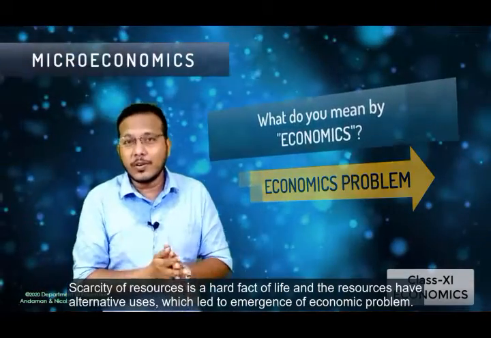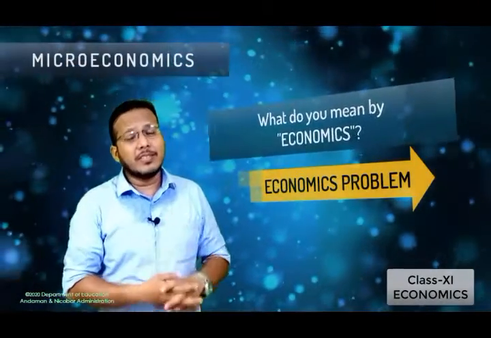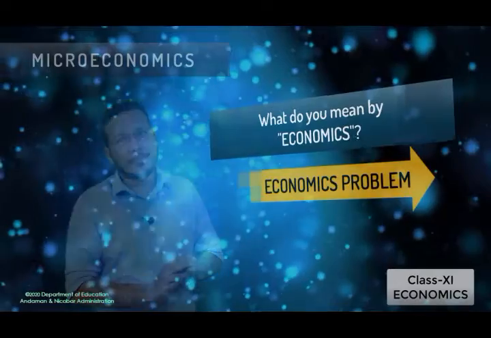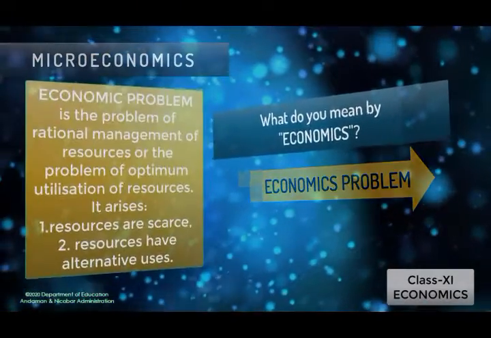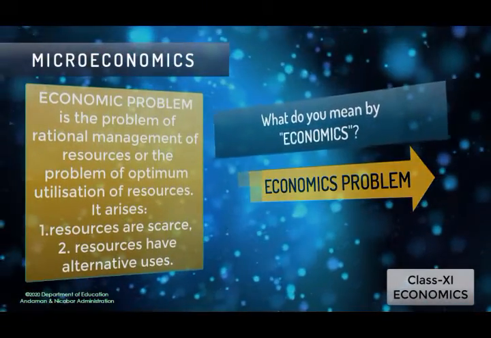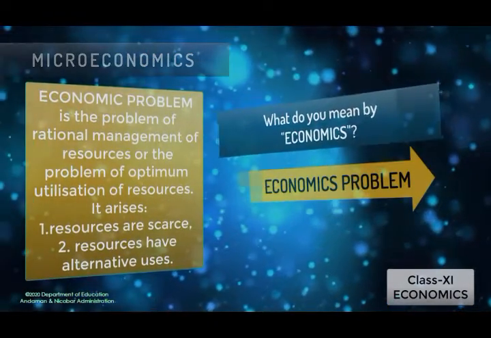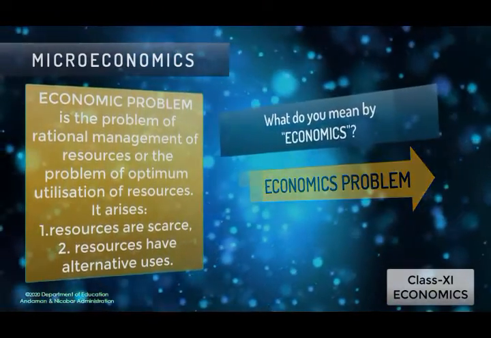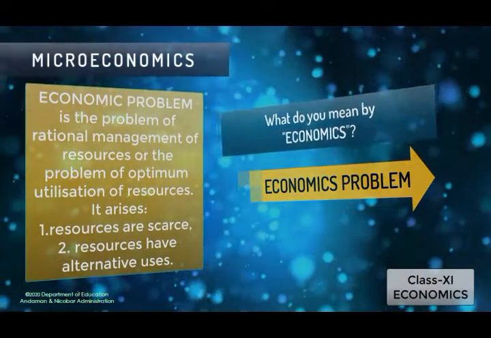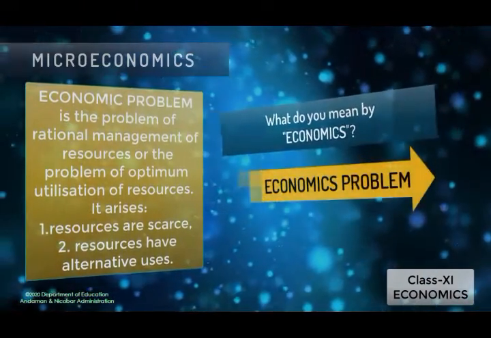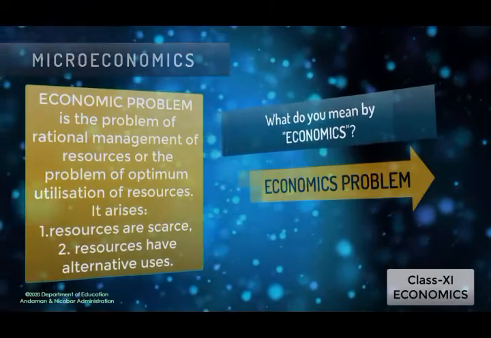So that is the meaning of economics. And apart from that, we will see the meaning of economic problem. The economic problem is the problem of rational management of resources, or the problem of optimum utilization of resources. It arises because resources are scarce and the resources have alternate uses.